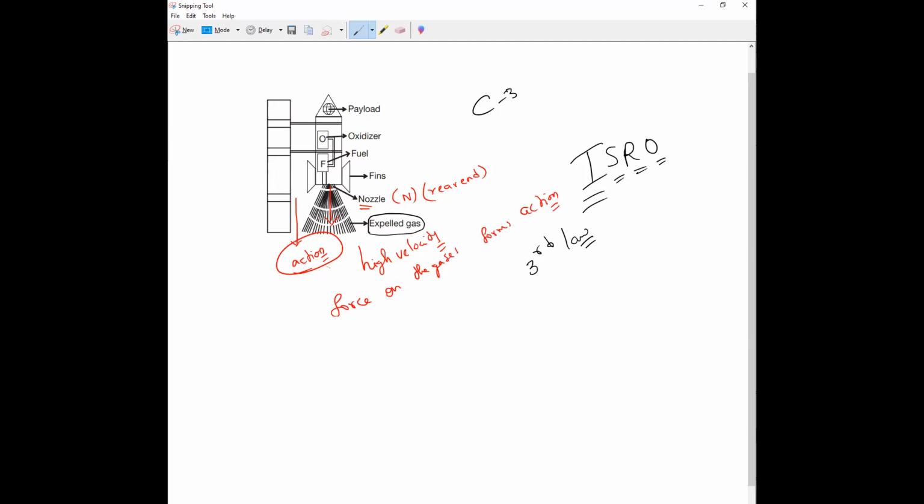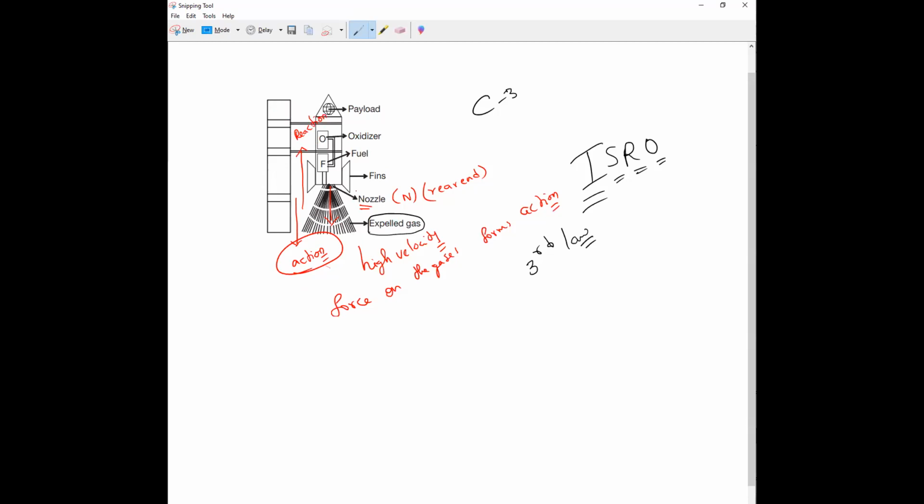So if the gases are acting in the downward direction as action, then what will happen? The burnt gases in turn will exert a force in the opposite direction on the rocket. What do we call that, everybody? Reaction. Clear?